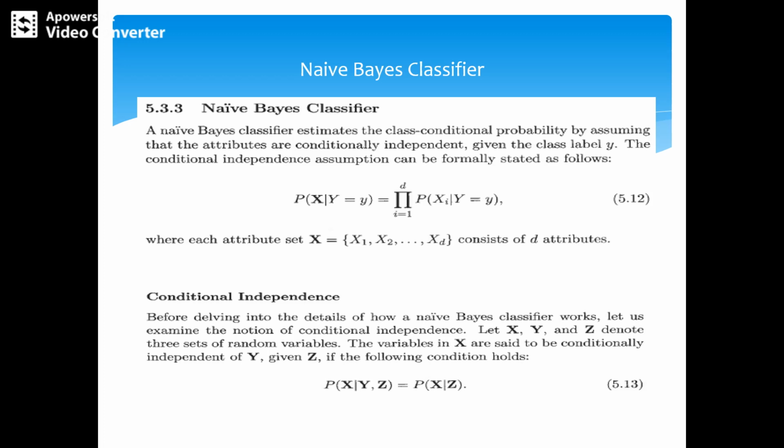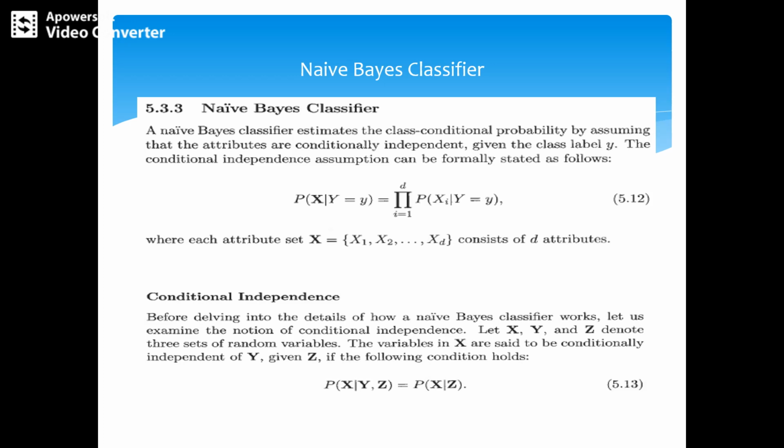The conditional independence assumption can be stated as P(X | Y = y) equals the product, for i equal to 1 to d, of P(x_i | Y = y), where each attribute set X consists of d attributes.